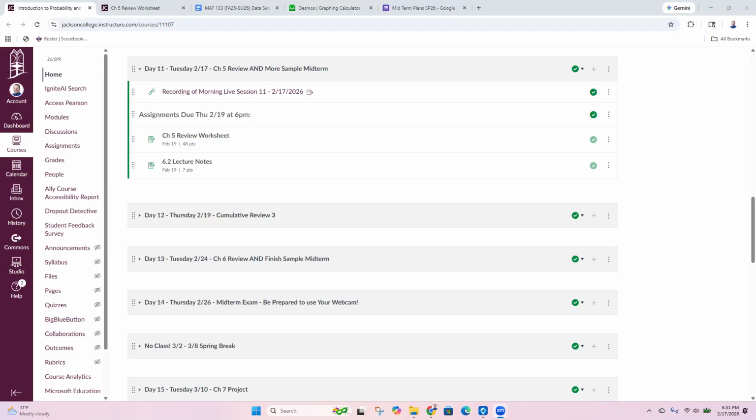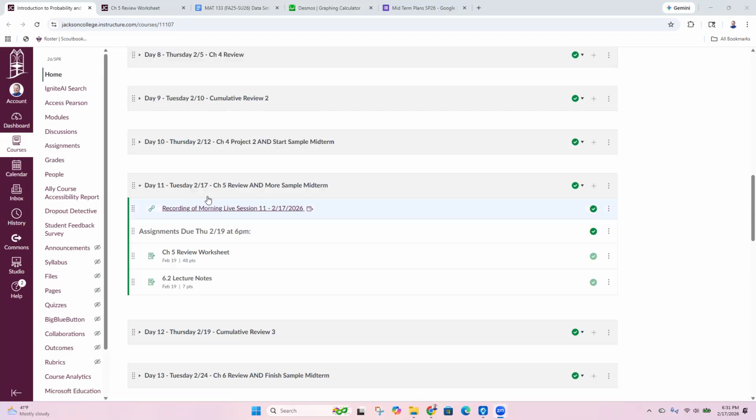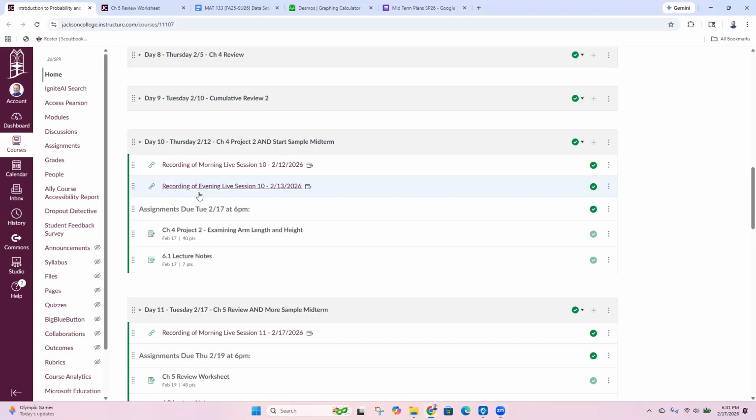Last time we talked about the midterm. So if you weren't here on Thursday, the 12th, you're going to want to make sure you watch the recording, because we talk about what to expect for the midterm. I also sent out an email that had a PDF with information on it. So if you were here last Thursday, then you heard all of that, so you're good to go.